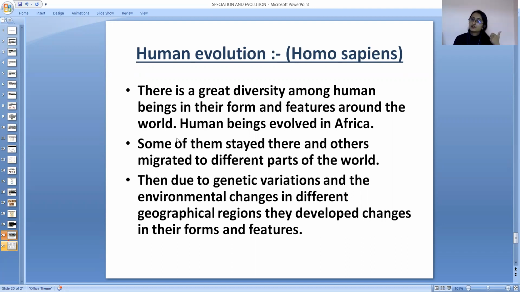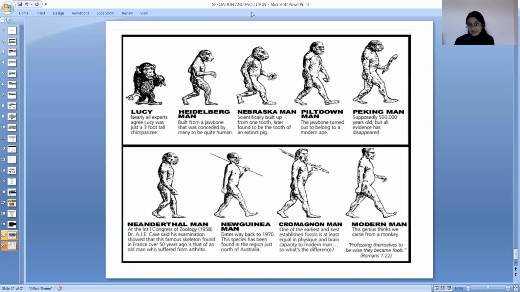Africa में कहा जाता है पहला ह्यूमन था. उसके बाद पूरे अर्थ में फैलने के बाद geographical pressurization के बाद नया organism और नया species evolve हुआ है ह्यूमन का. So then due to the genetic variation and the environmental changes in different geographical region, they develop changing into form of feature. Now we have a Homo sapien as a new man, a modern man. So let's see the evolution of a man.